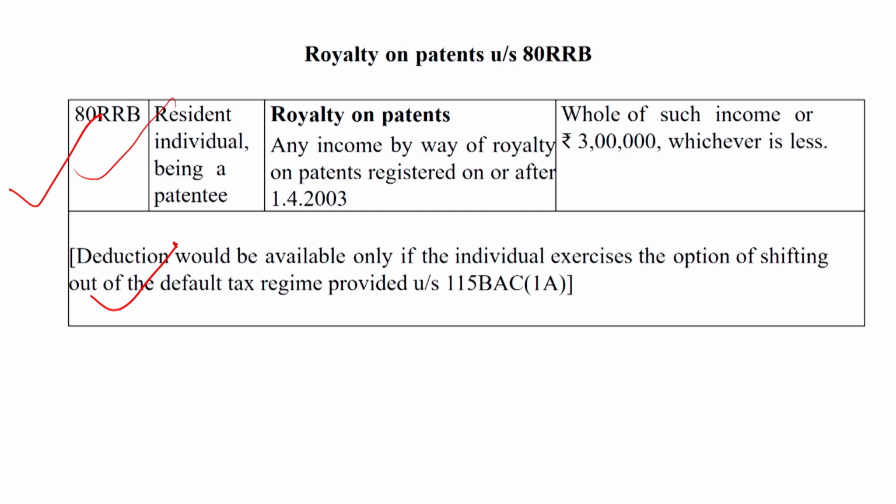But there are some deductions which are available under the default tax regime, section 115BAC. I will discuss in the next slide those deductions which are available under the new tax regime, the default tax regime 115BAC subsection 1A.